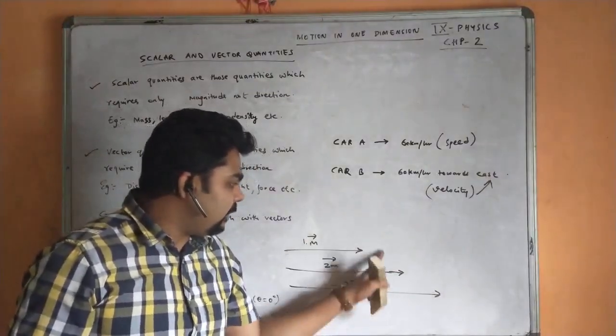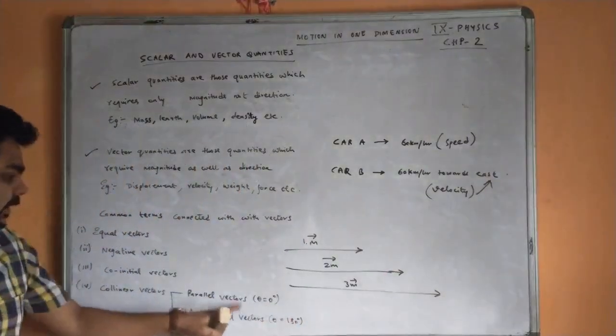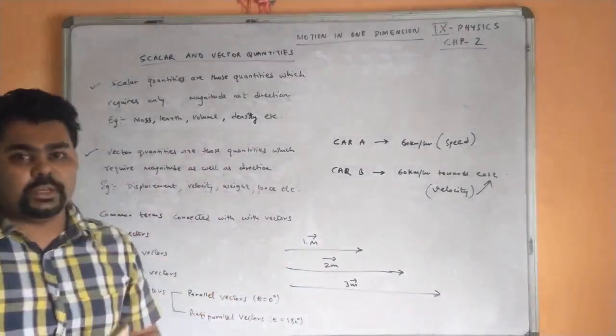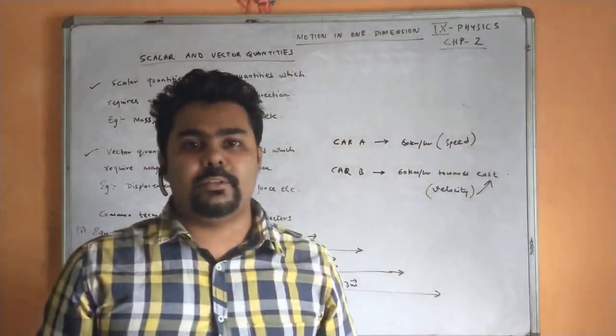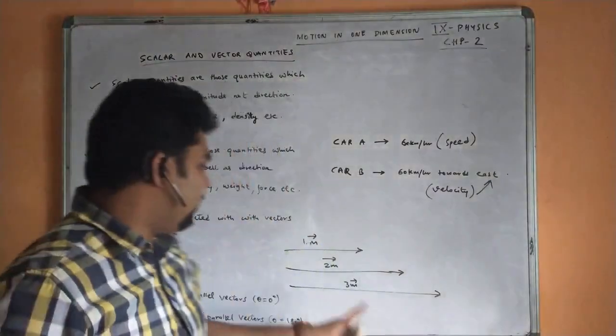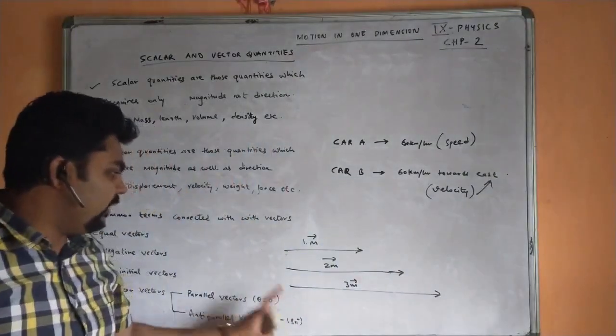That means they can be parallel to each other, that means parallel vectors, and their angle is 0 degree. If two vectors are moving in the same direction, we consider theta equals 0. Theta means angle, and the angle is considered to be 0 degree.